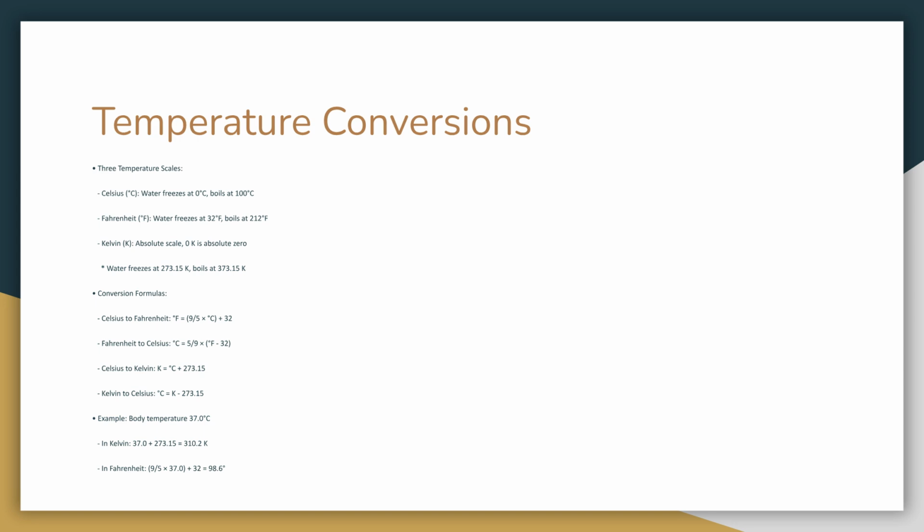There are three temperature scales: Celsius, Fahrenheit, and Kelvin. Kelvin is the absolute scale. We use specific formulas to convert between these three temperature scales.